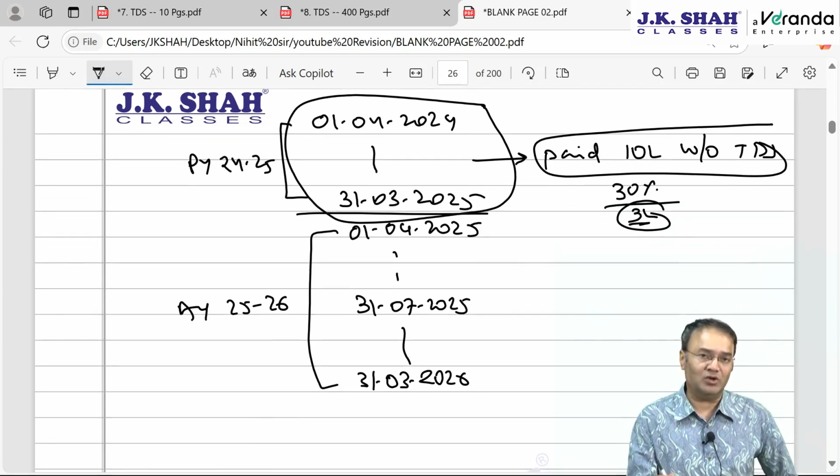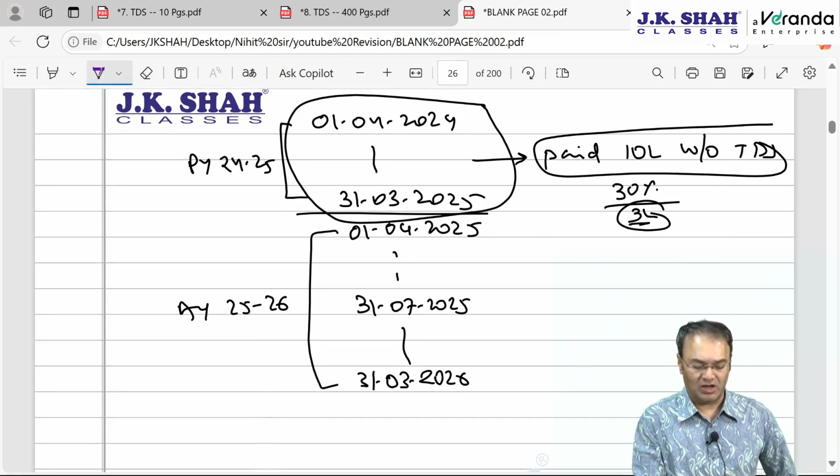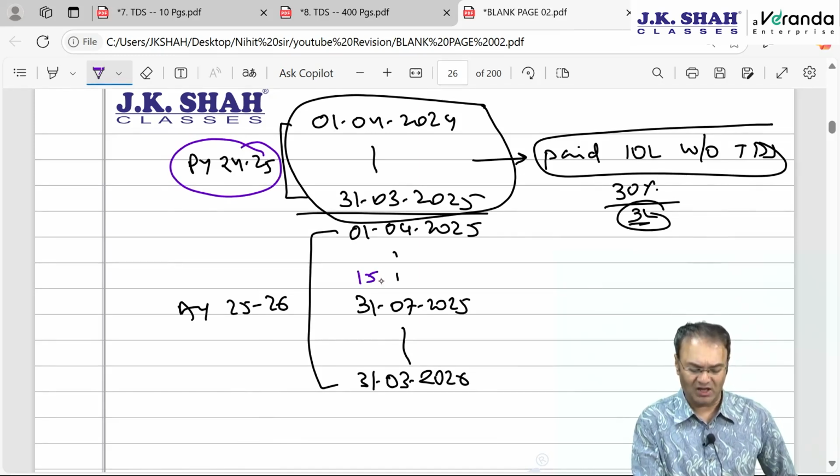But when will I be doing this? JK Shah Classes will be relieved from all these punishments from the date on which I file IT return. When will I be filing IT return? Naturally, IT return for this year, previous year 24-25, I would file in assessment year 25-26. 15 July 25 is the date of filing IT return.